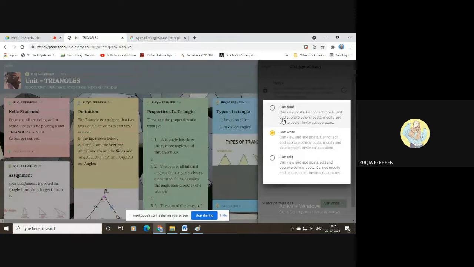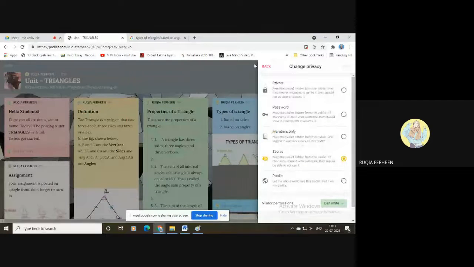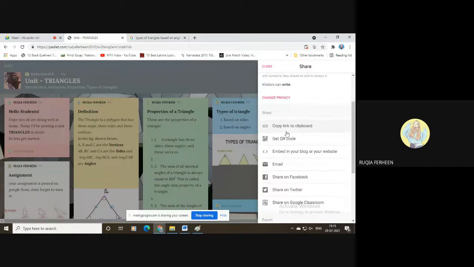Or if you want your students to add comments, whether this post is clear to them or not, or if they want any other post regarding this topic, they can write it down. So I'll select the can write option here, then save and go back here.